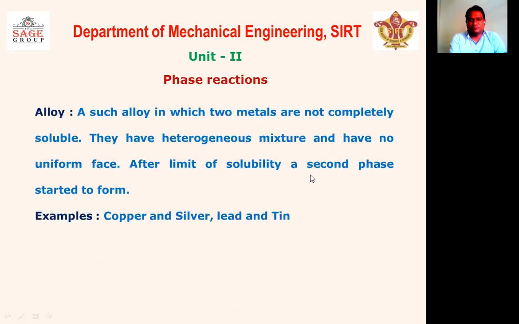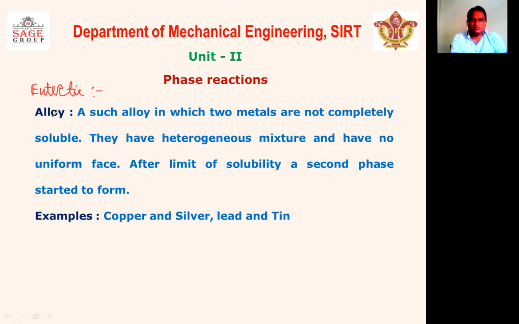Now move to the next reaction, that is known as eutectic reaction. The eutectic reaction takes place in the eutectic alloy.